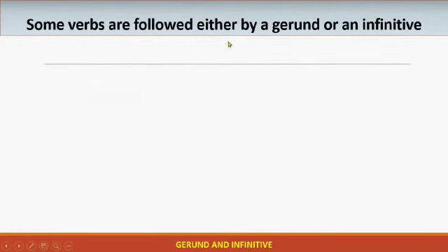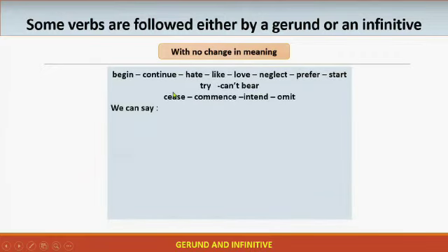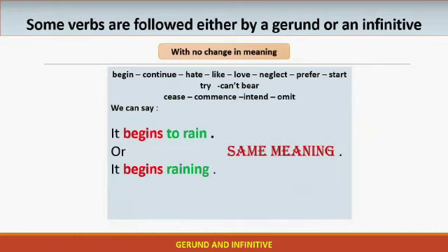Some verbs are followed either by a gerund or an infinitive, and sometimes there is no change in meaning. What does it mean? We have this list of verbs: begin, continue, and so on. Look at this example: it begins to rain, or it begins raining. Here we have the same meaning.